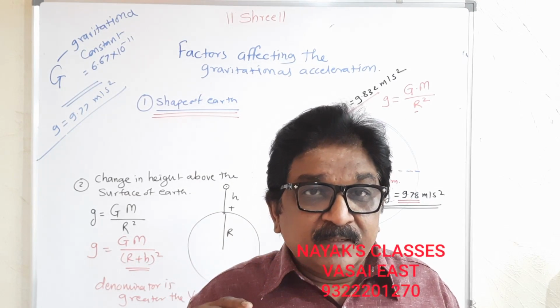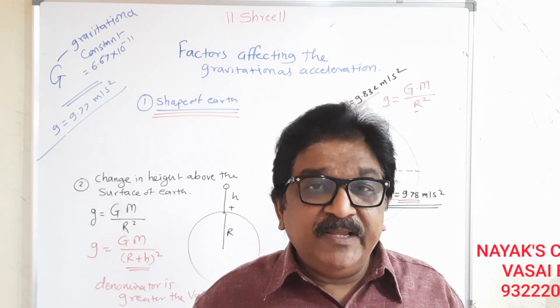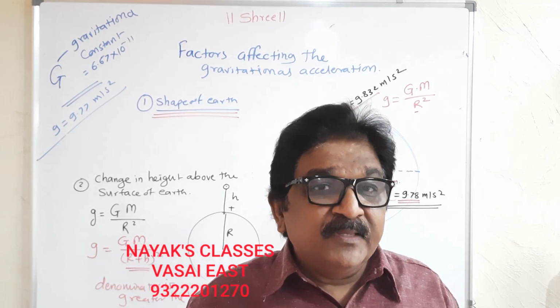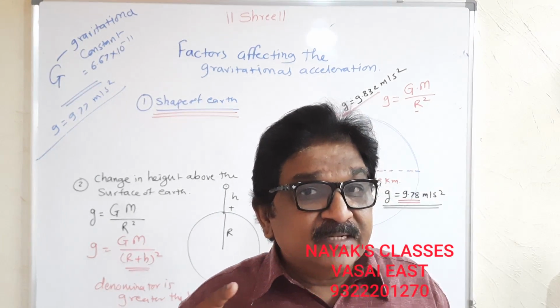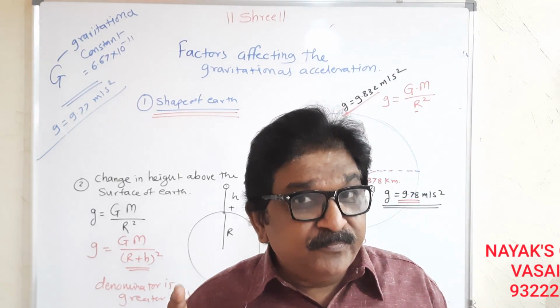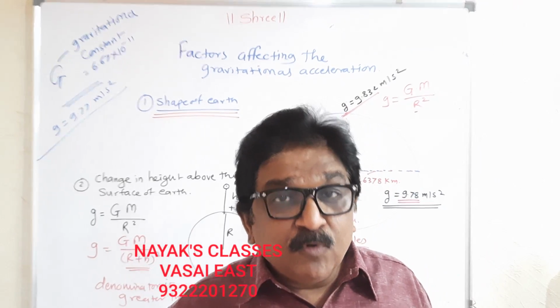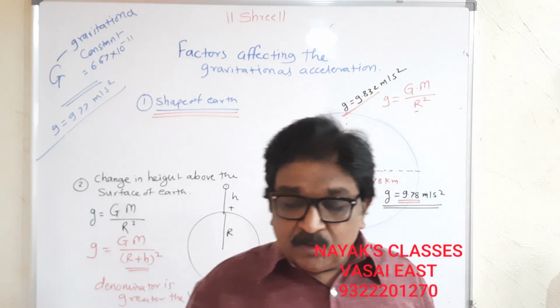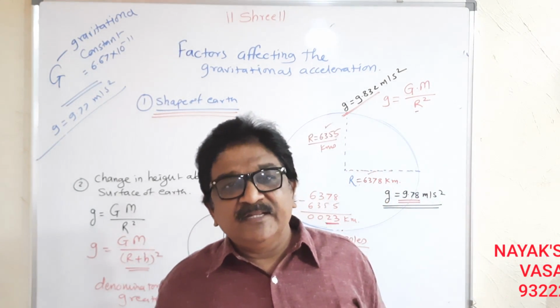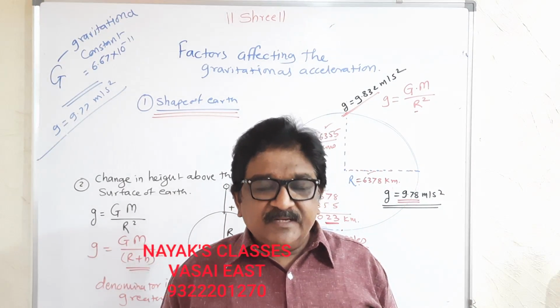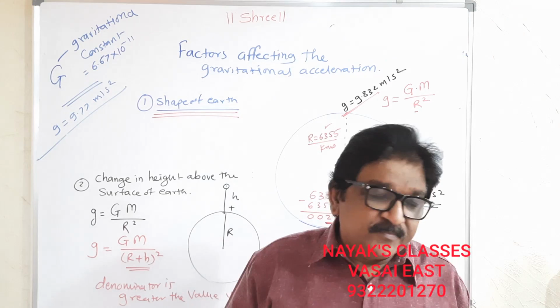If a plane is taking off from the equator, it will consume less fuel, and at the pole it will consume more fuel, and the cost of the flight will increase. This is one example I am giving you. There are so many other factors.